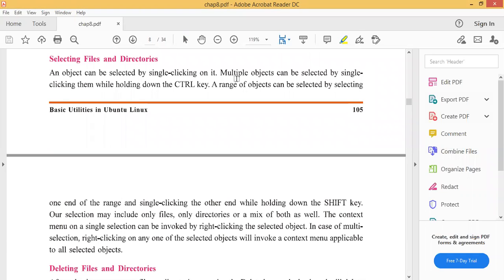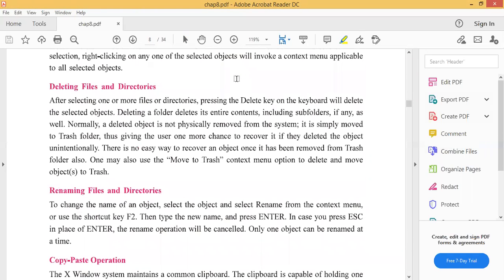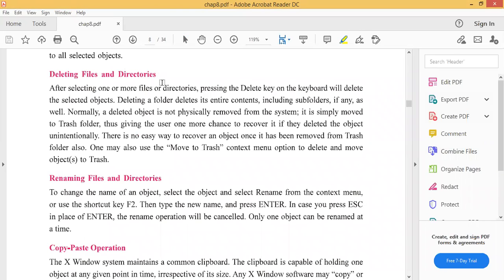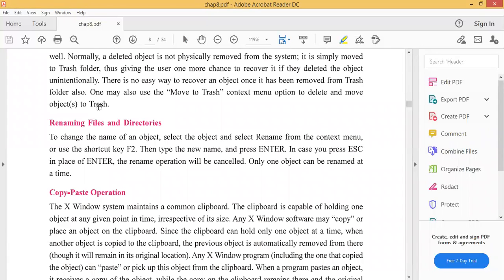Selecting the files and directory, just click on it. It will be selected. Deleting file and directory. After selecting one or more files and directories, pressing the delete key on the keyboard will delete the selected objects. You know this very well. So we cannot go deeply into these paragraphs. So we'll continue: renaming file and directory. We can delete, we can rename, we can create the file, copy and paste, select it and copy paste it.